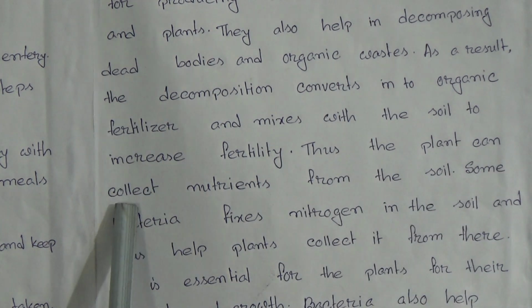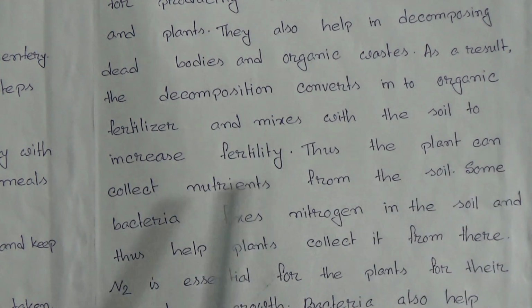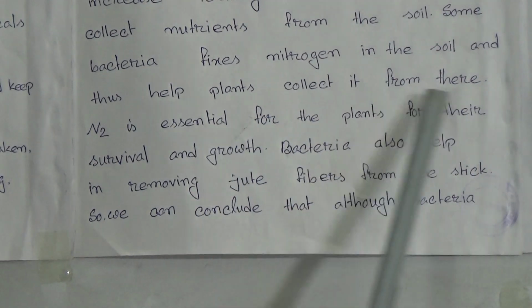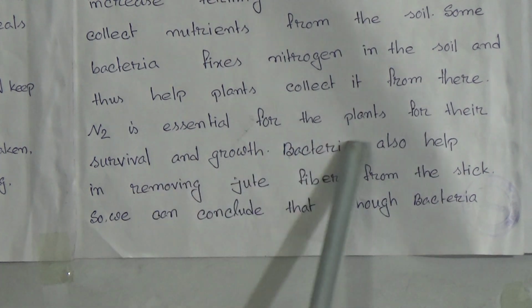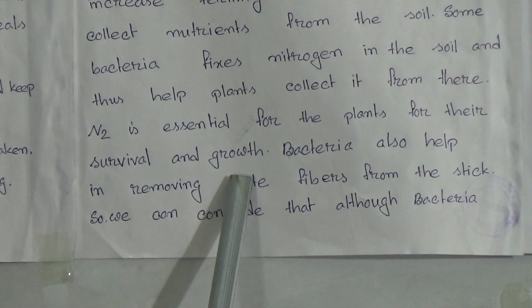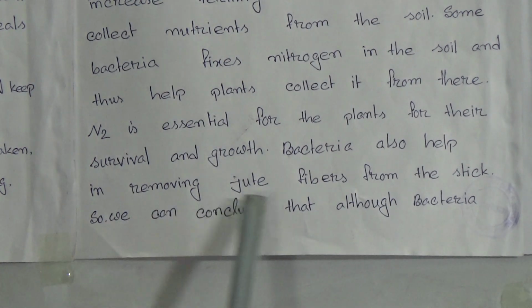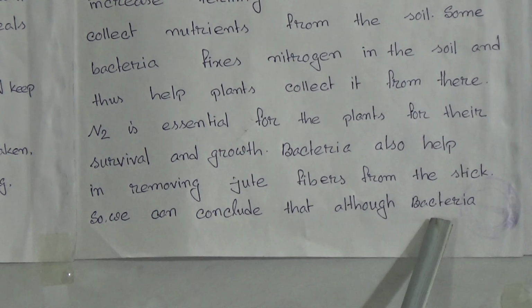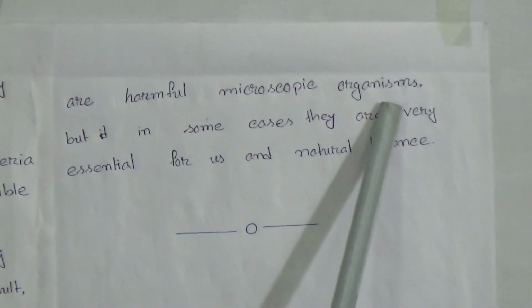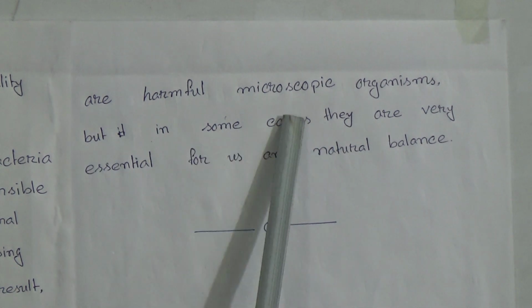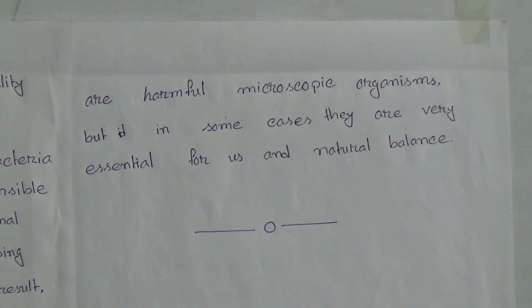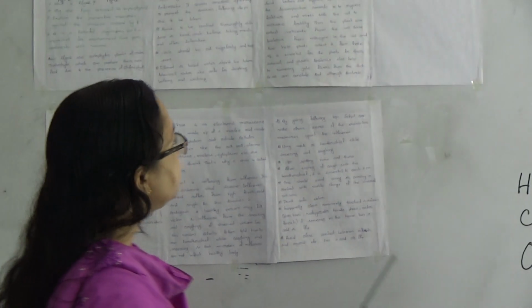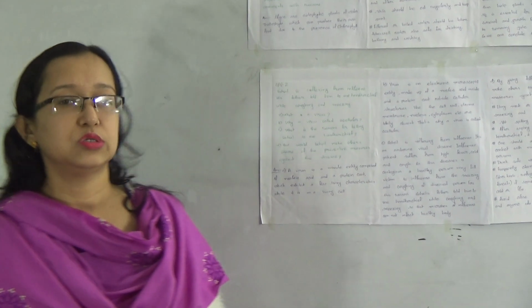Thus, the plant can collect nutrition from the soil. Some bacteria fix nitrogen in the soil and help plants collect it from there. Nitrogen is essential for the plants for their survival and growth. Bacteria also help in removing jute fibers from the stick. So, we can conclude that although bacteria are harmful microscopic organisms, in some cases they are very essential for us and for natural balance.